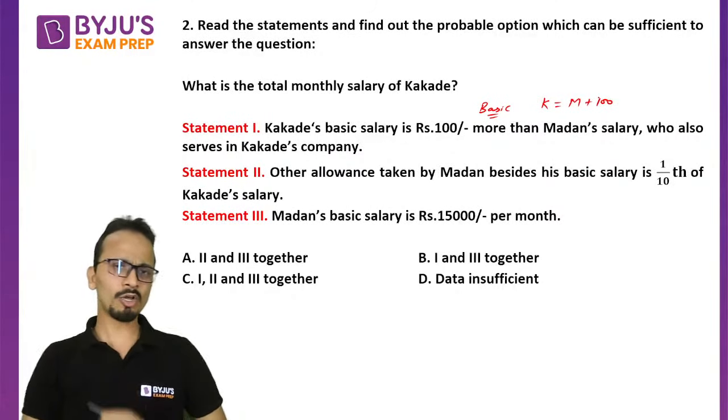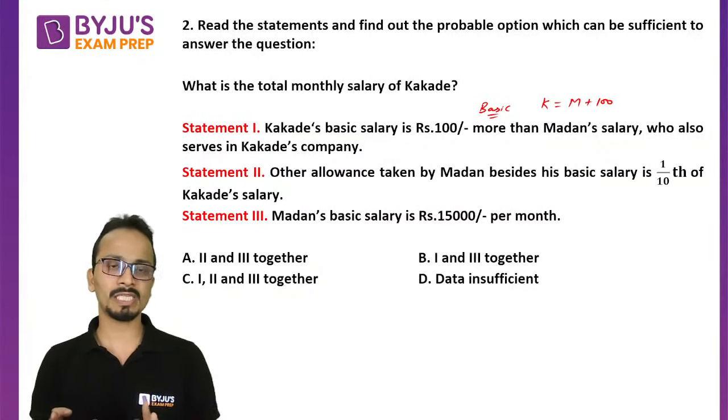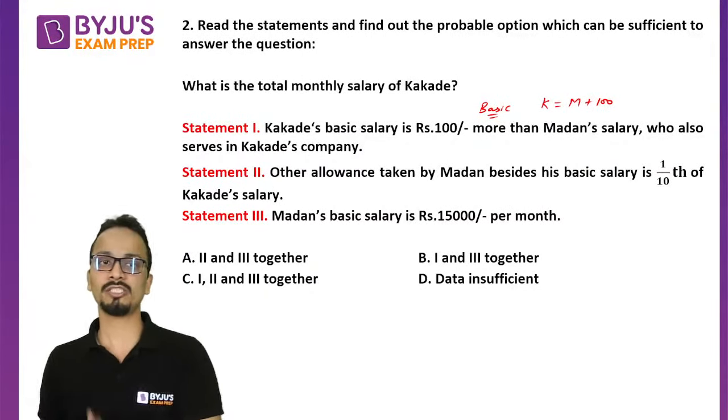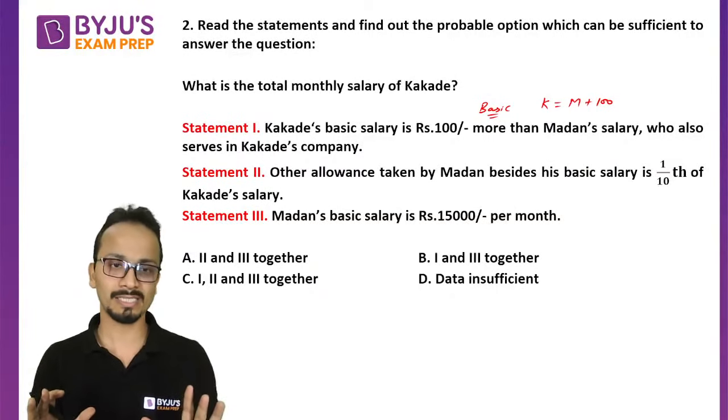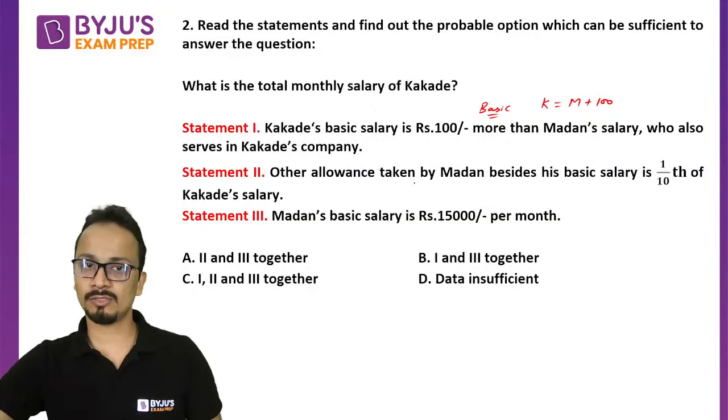Okay, now they are talking about the total monthly salary. Right? So right now we only know about the basic salary. Let's see if there are other components. So statement number 1 alone, the answer cannot come. Okay? Statement number 2. Other allowances. So other allowances means other than basic salary.